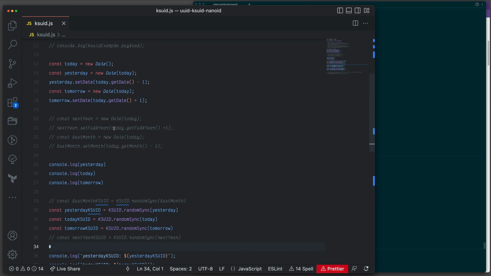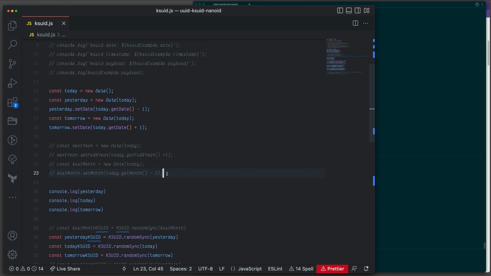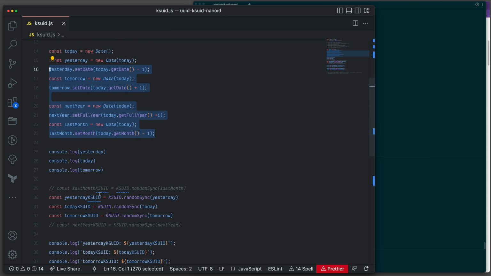So to just show the sort functionality, we are going to create more variables. So we're going to create next year. So next year is from today, and then we're going to get the full year +1. So set full year and then +1, and then last month, which is again set month, today's get month -1. So this is really JavaScript, nothing very fancy. And we are going to create a KSUID from last month. We're going to create a KSUID from next year.